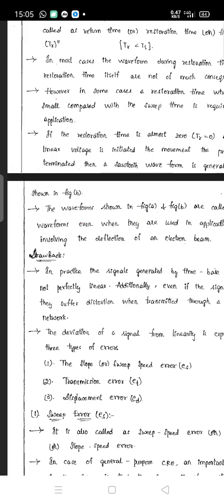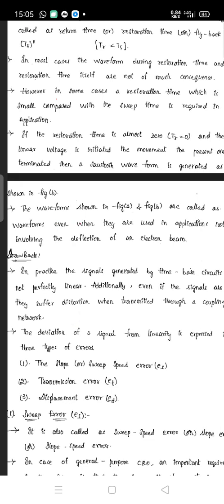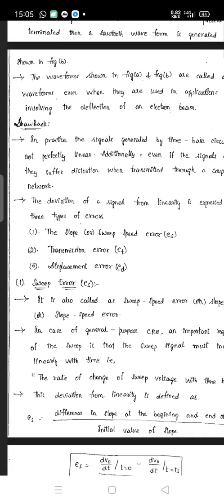What are the drawbacks of this? In practice, the signals generated by the time-base circuits are not perfectly linear. Additionally, even if the signals are linear, they suffer distortion when transmitted through the coupling network. The deviation of the signal from linearity is expressed by three types of errors: the sweep speed error, the transmission error, and the displacement error. Now, what is the meaning of sweep error?